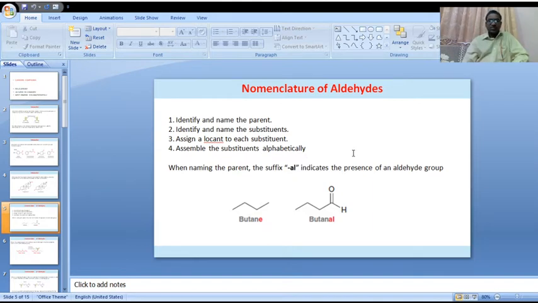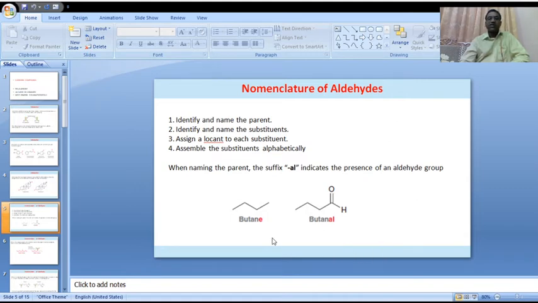Locate that and assemble the substituents alphabetically. Those substituents are arranged in alphabetical order. If there is more than one substituent, in that case we should arrange them alphabetically. When naming the parent, the suffix "al" indicates the presence of an aldehyde functional group.